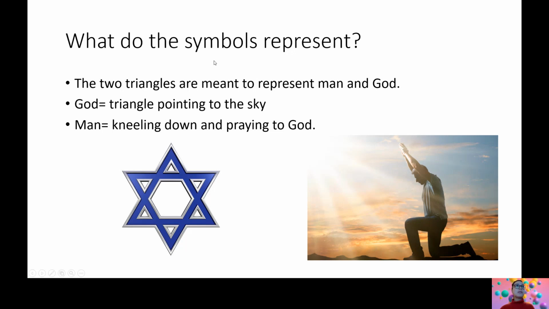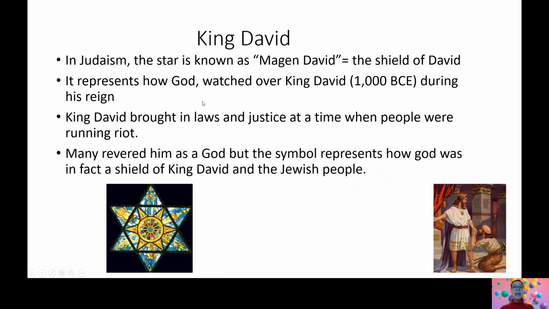And what do the symbols represent? The 2 triangles are meant to represent man and God. So God is the triangle pointing up to the sky, and man is the triangle pointing down, praying to God. Now remember this, because we're going to do an activity where you'll have to recall this knowledge. So King David, you might be wondering, who is King David and why does he have this important star